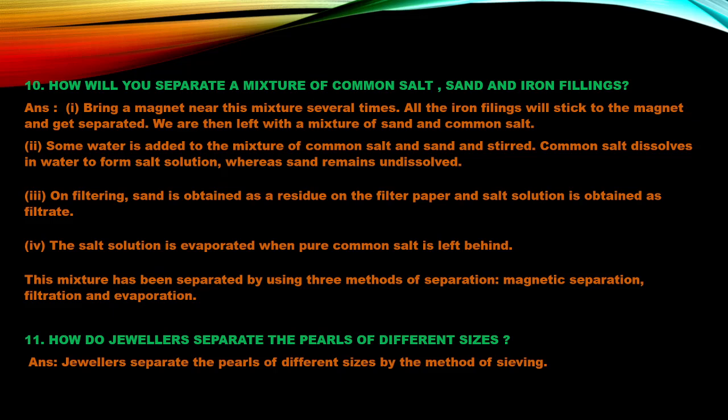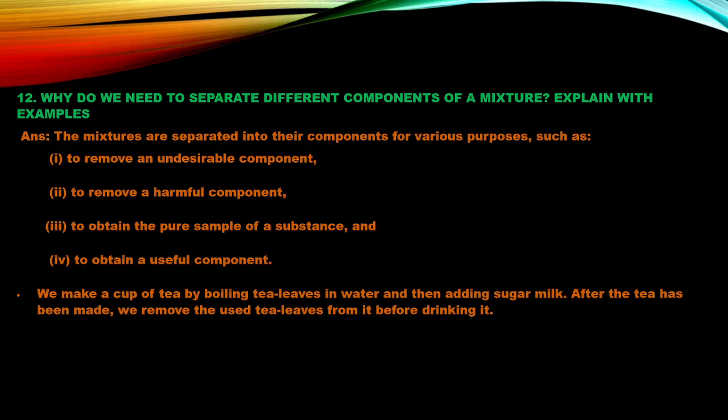How do jewelers separate pearls of different sizes? When the sizes are different, all of you know that the method applied is sieving. Next, why do we need to separate the different components of a mixture? The components of a mixture are separated for various purposes, like to remove an undesirable component, to remove a harmful component, to obtain a pure sample, or to obtain a useful component.